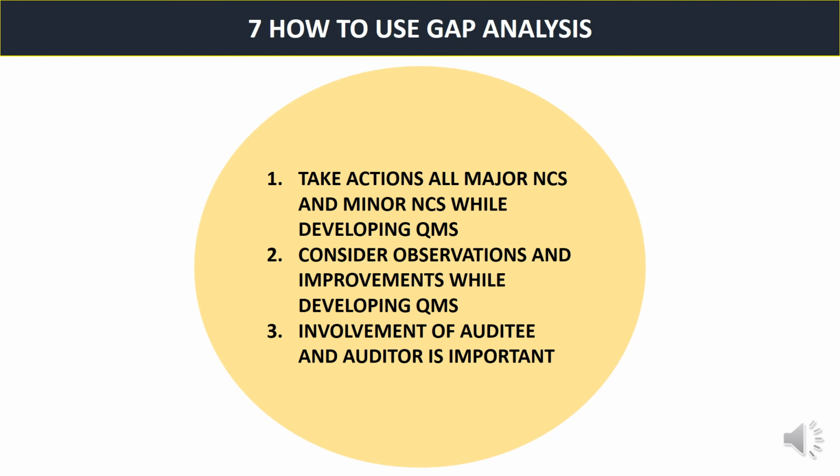How to use this gap analysis report? First, take action on all major NCs and minor NCs while developing the QMS. As I told, the final summary report will give all the evidence of major NCs and minor NCs, so that the team can focus on these areas and start working immediately and develop a good quality management system. Consider observations and improvements while developing the QMS. Not only major NC and minor NC, but the team shall consider the observations and improvement suggestions also. Involvement of the auditee and auditor with other CFT members is very important while developing this quality management system.